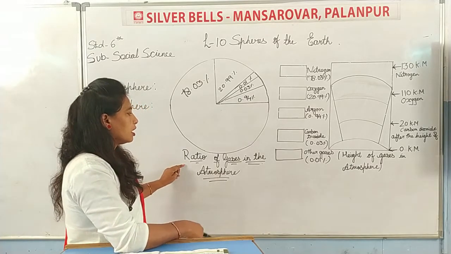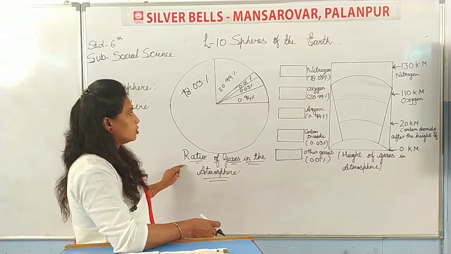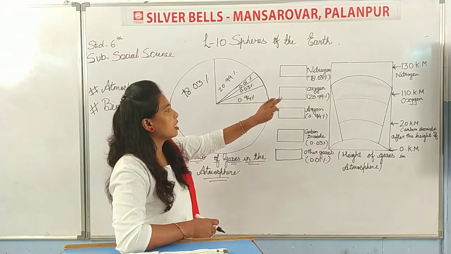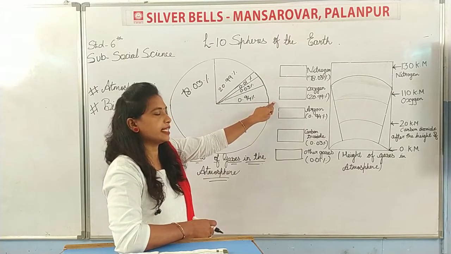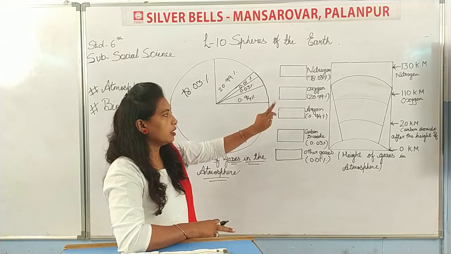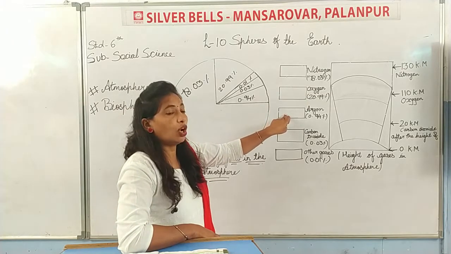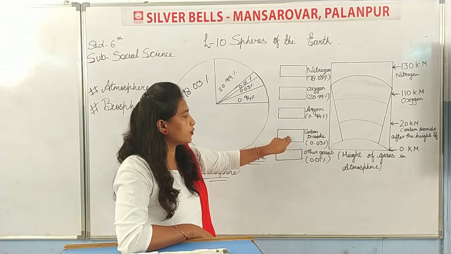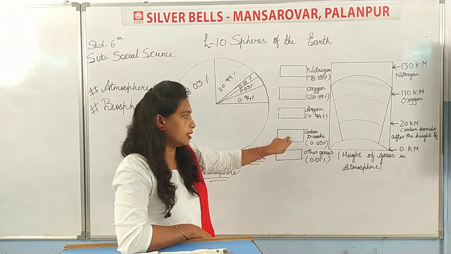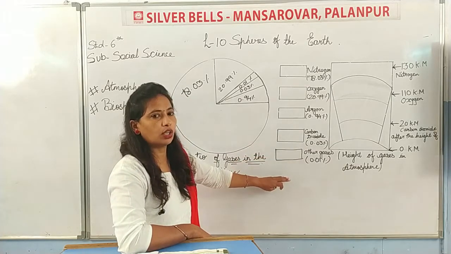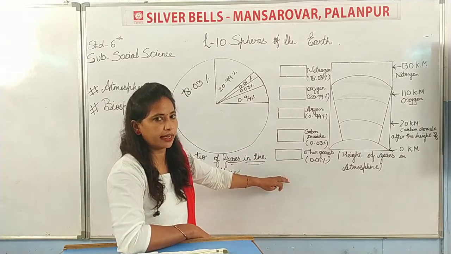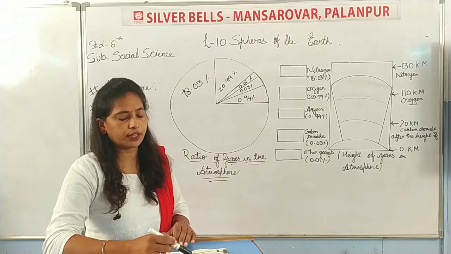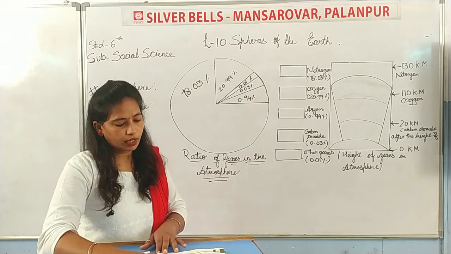What is the percentage of gases in the atmosphere? So again nitrogen 78.03%, oxygen how much? 20.99% in atmosphere. Then argon 0.94%. Carbon dioxide in atmosphere is 0.03%. And other gases are 0.01%. So in figure 10.1, the ratio of gases in the atmosphere is shown.